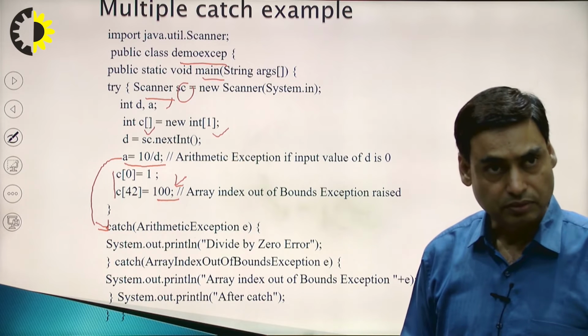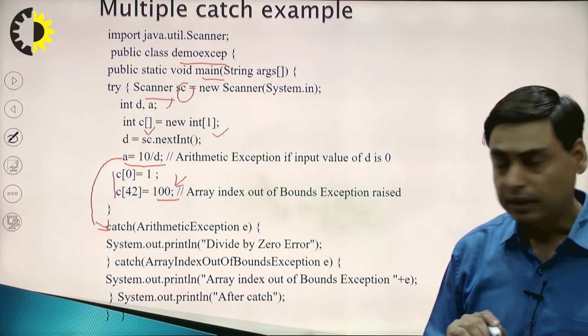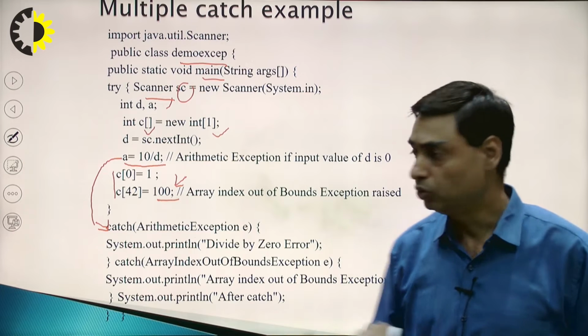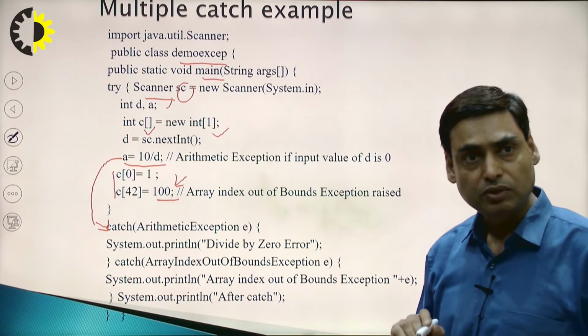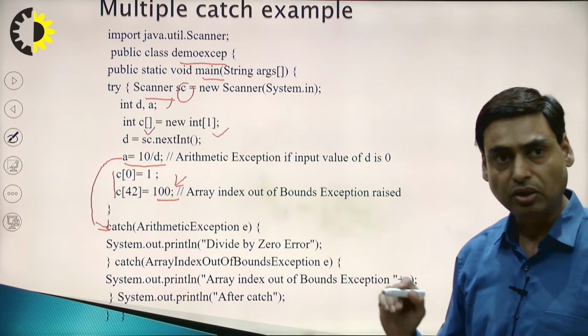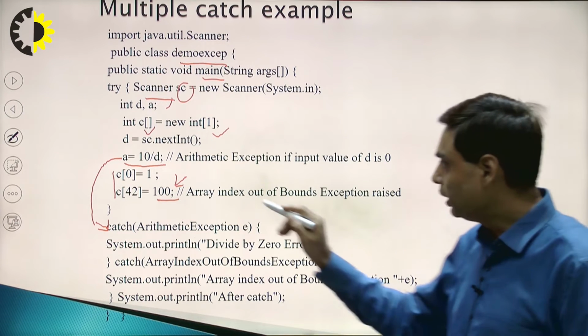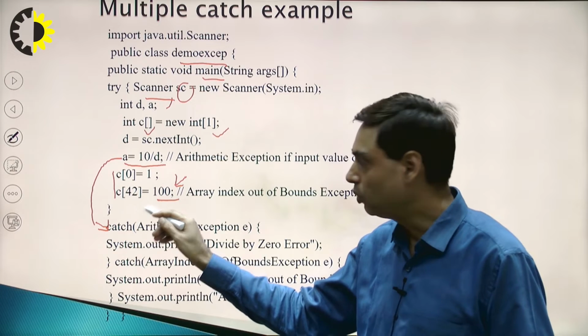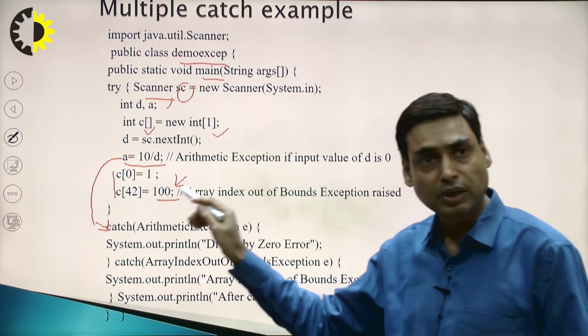That is an exception. When the exception occurs, again it will move to the catch block. But which catch block? There are two catch blocks. The first one is arithmetic exception, the second is array index out of bound exception. So, here we are storing the value out of bound of the array, because the array is of type 1 element.